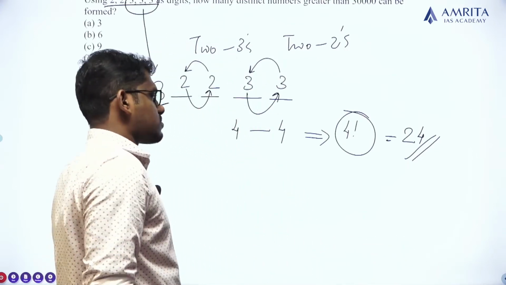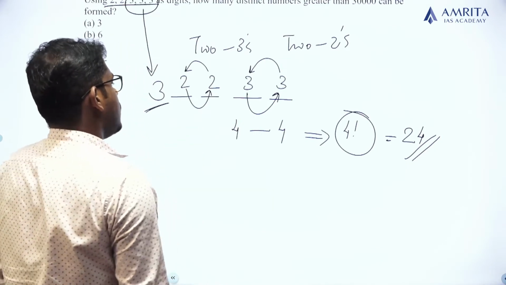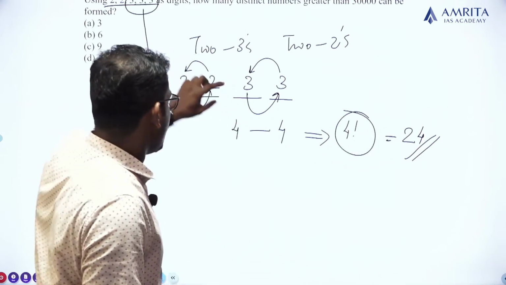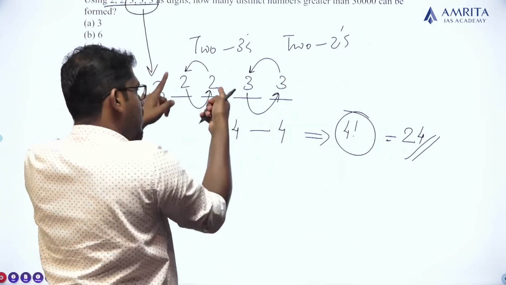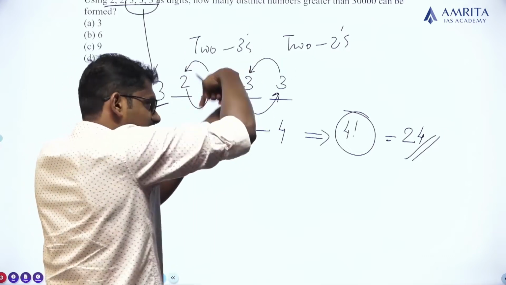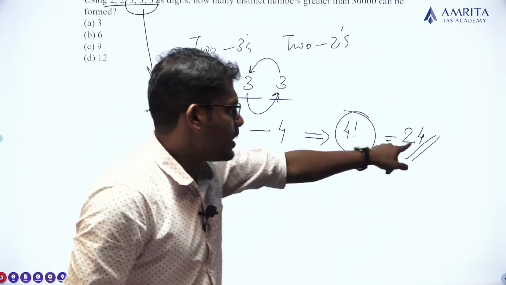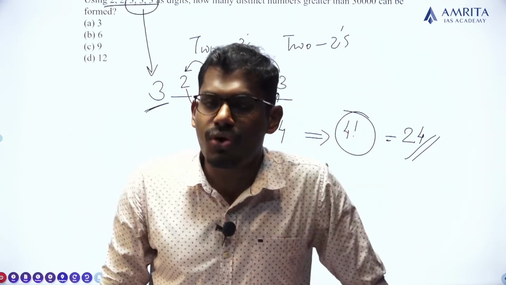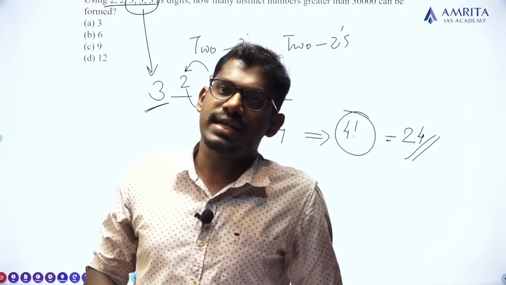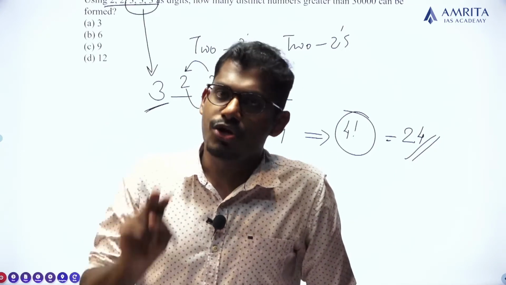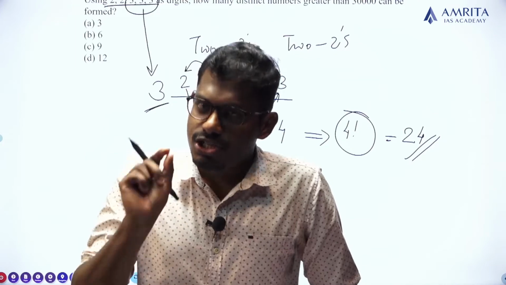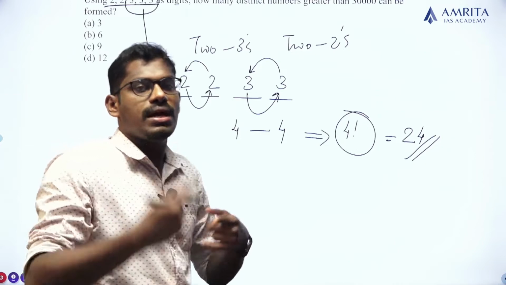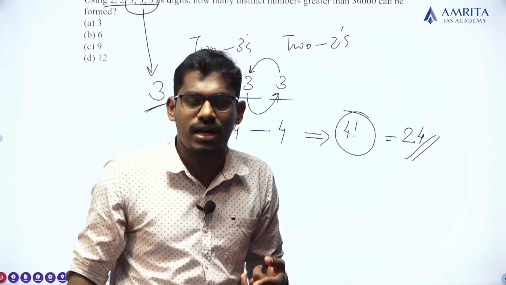Clear? So in such cases, we have already found the total number of arrangements. This 24 includes the first case and the case in which these 2s and 3s are replaced. This 24 contains the total number of arrangements of the 4 elements. Unfortunately, the 4 elements contain 2 similar pairs, 2 2s and 2 3s, so we have to consider the similar arrangements which are repeating.